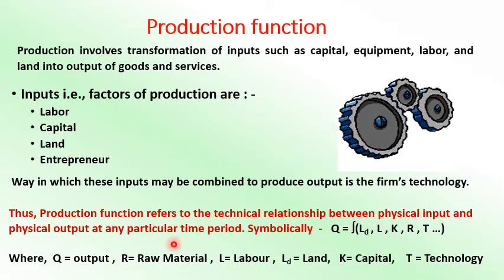So we are talking about the goods, not the services. Over here we have just physical input and physical output. In the next lesson we are going to learn how the producer employs all these inputs to produce only the goods, not services. So physical commodity or physical output.